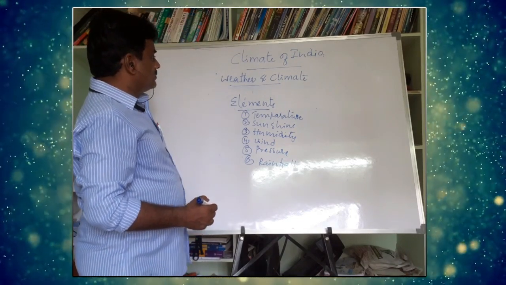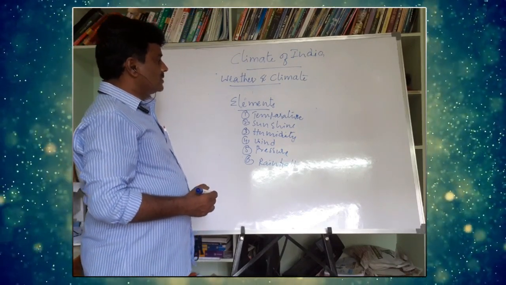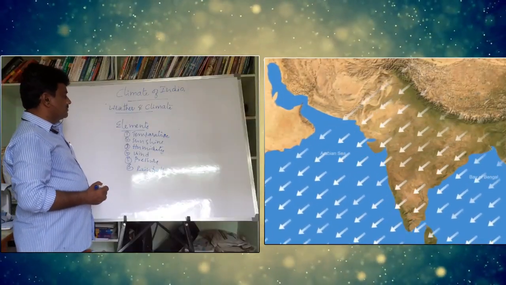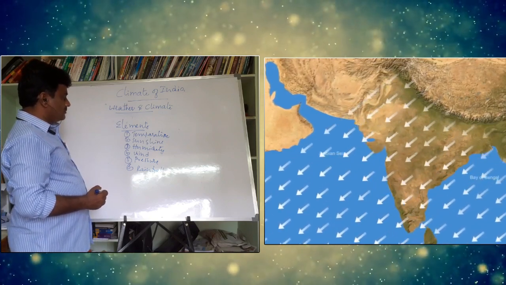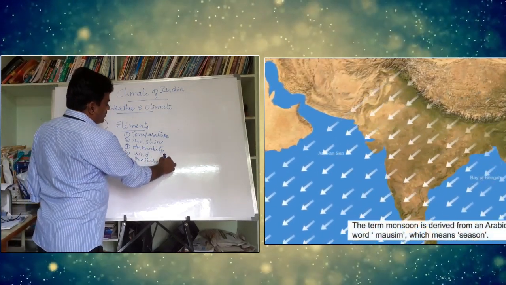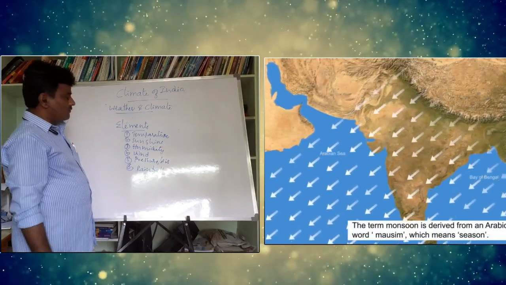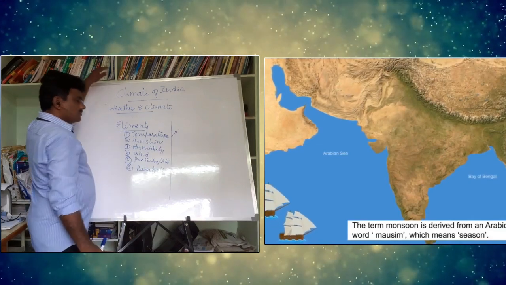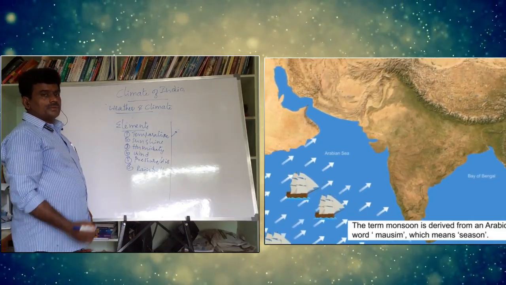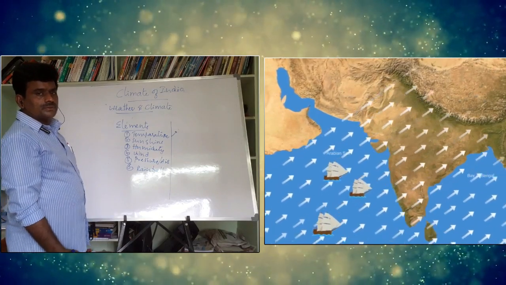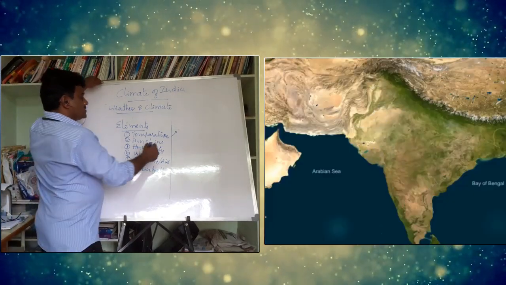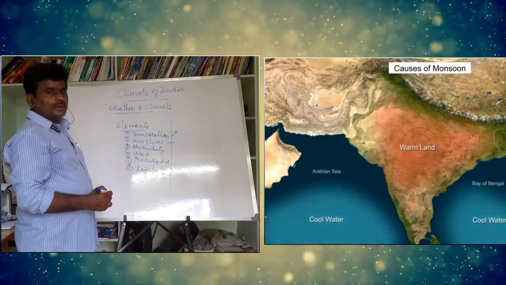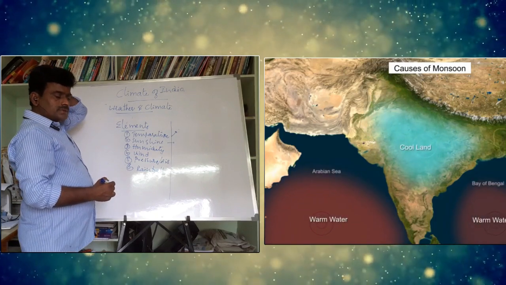Majorly there are certain elements which affect the weather and climate of a region: temperature, sunshine, humidity, wind, pressure, nothing but air pressure, followed by rainfall. If there is any change in the temperature, on a particular day when temperature is more, automatically the climate will be hot. When sunshine is more, automatically temperature is more. The weather becomes very hot.